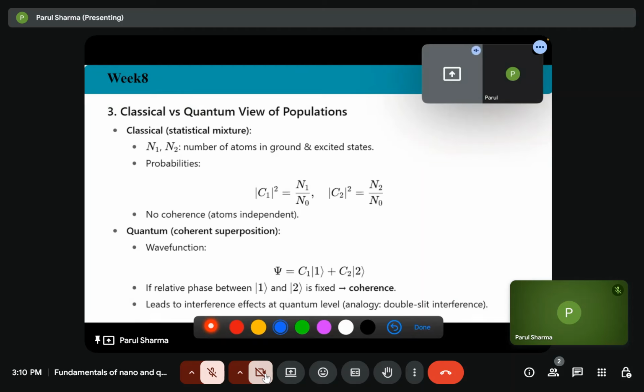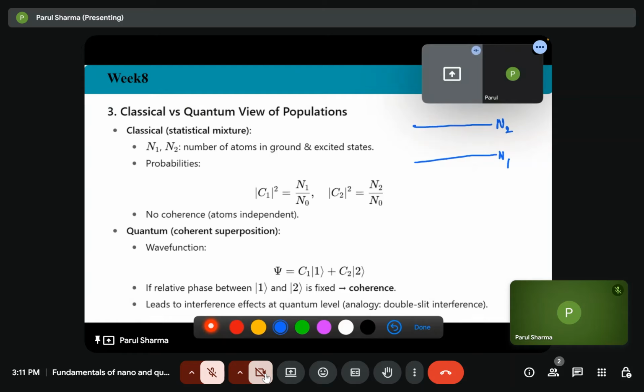So next is the classical versus quantum view of population. If we talk about classical, suppose we have two levels, N1 and N2, the number of atoms in the ground state and the excited state. If we are considering a classical case, we consider the statistical probability or statistical mixture of number of atoms.